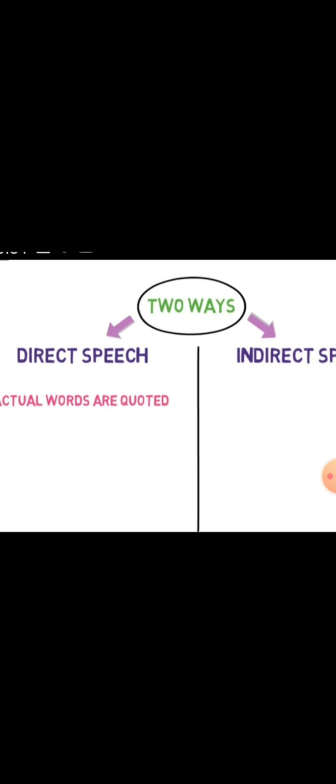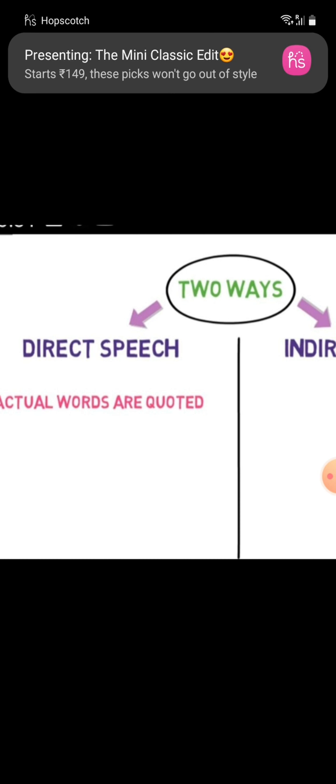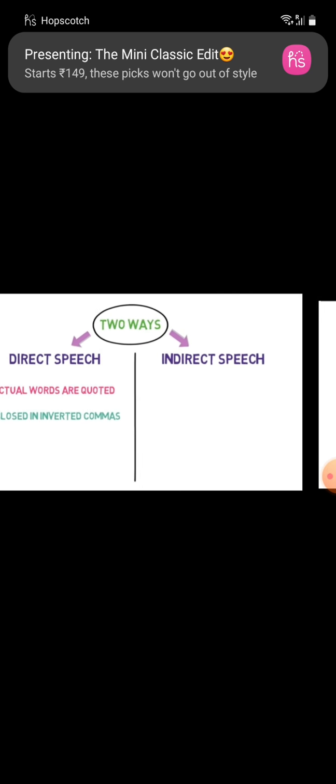There are two types of narration, direct and indirect. Direct speech: the actual words are quoted. The actual words of the speaker are direct speech. Example: here the actual words of the speaker are called direct speech. And one more thing you must remember about direct speech: it is always enclosed in inverted commas.